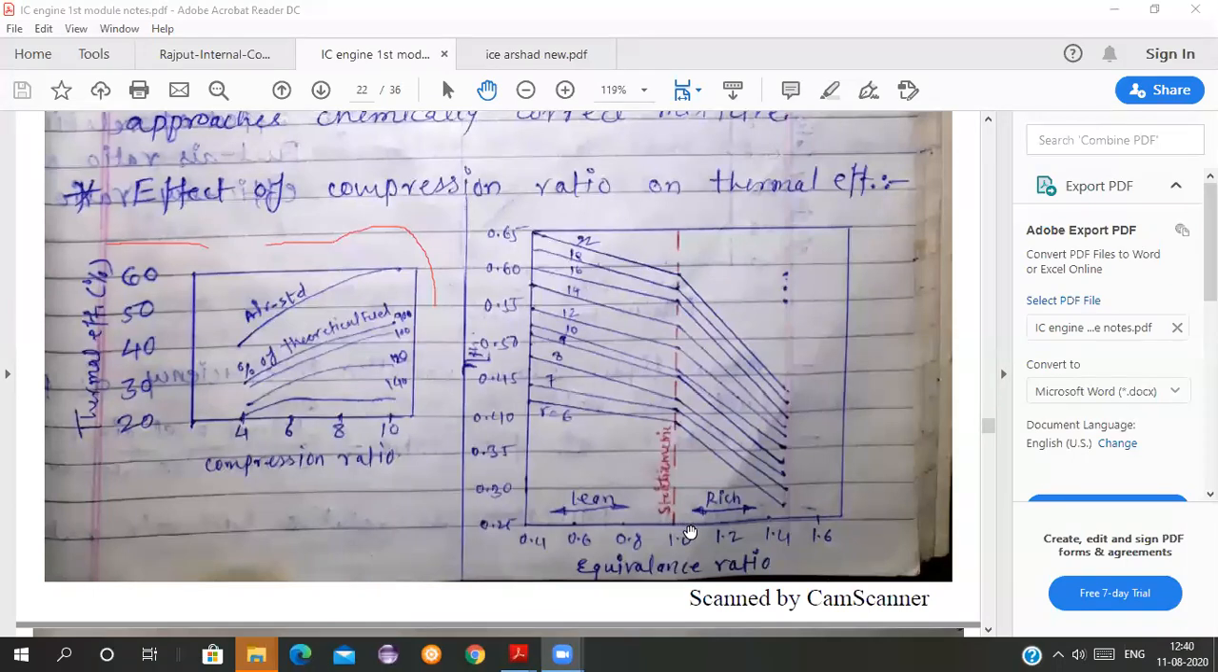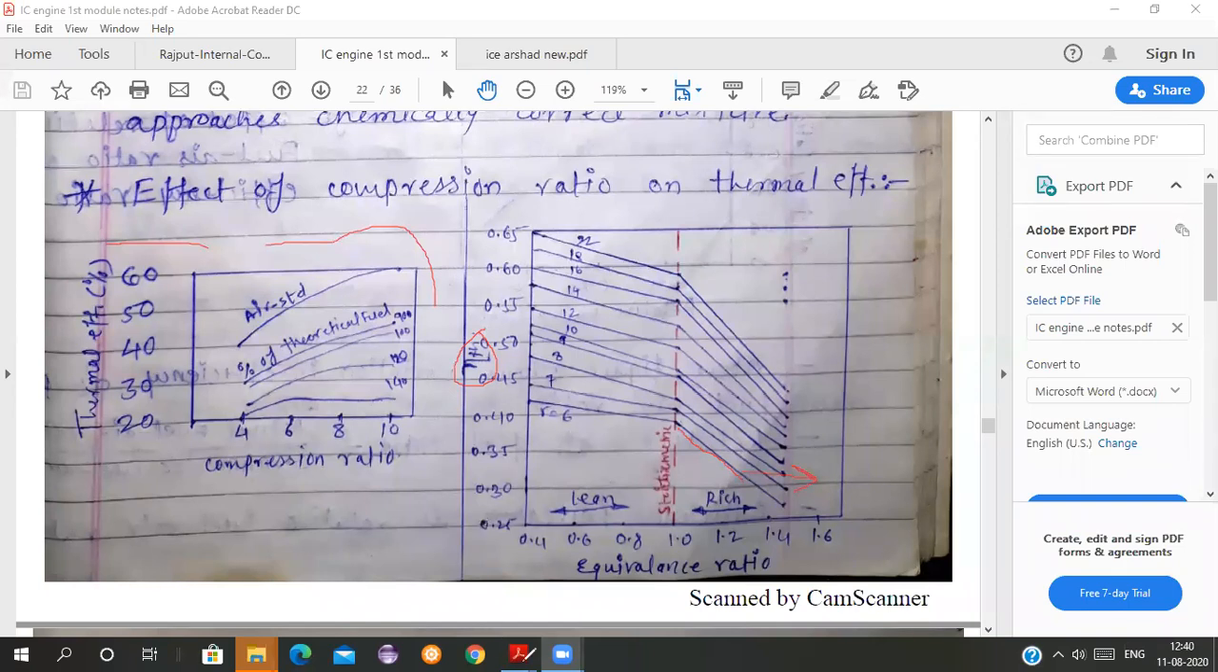As the equivalence ratio is increasing, as the fuel air ratio increases, you are taking a more rich mixture on the right hand side. You are going towards more rich mixture. What is happening to the efficiency? The efficiency is on the y axis, and the efficiency is decreasing for different values of compression ratios.